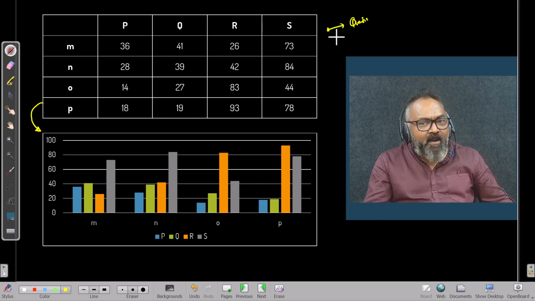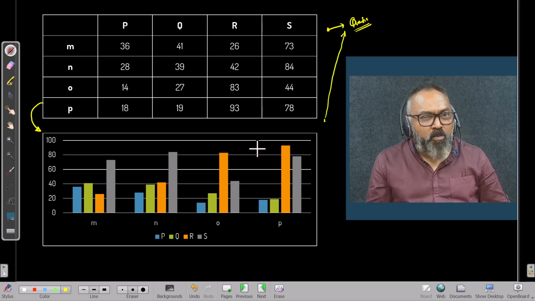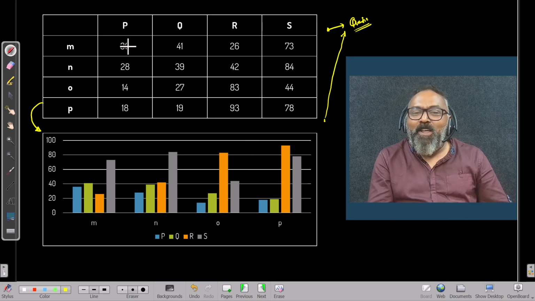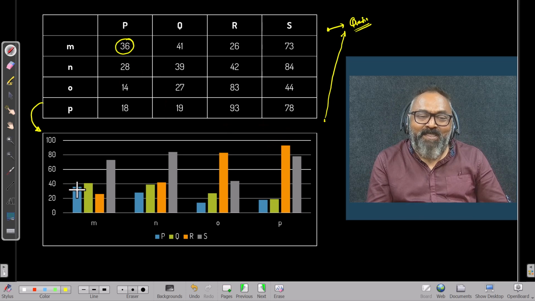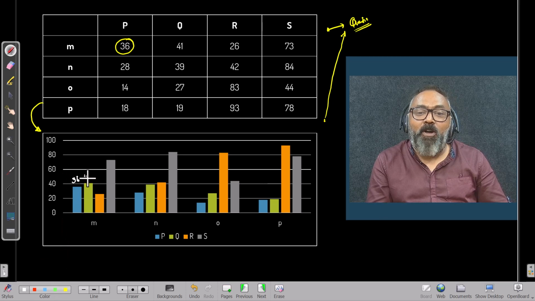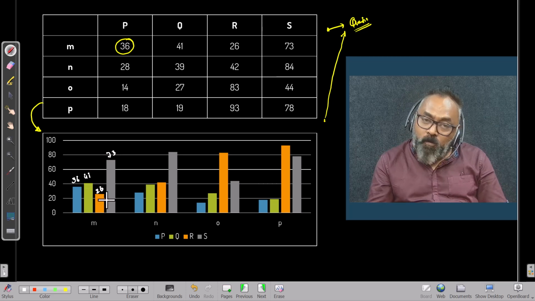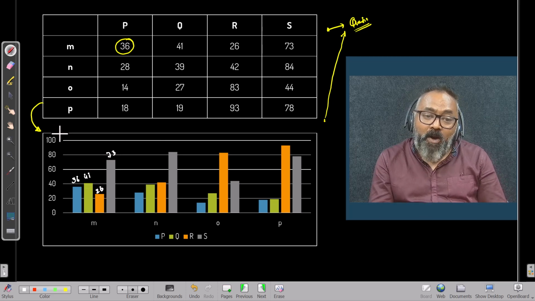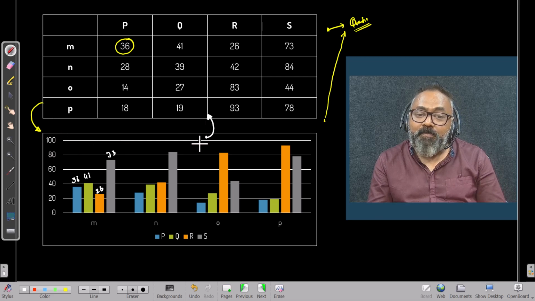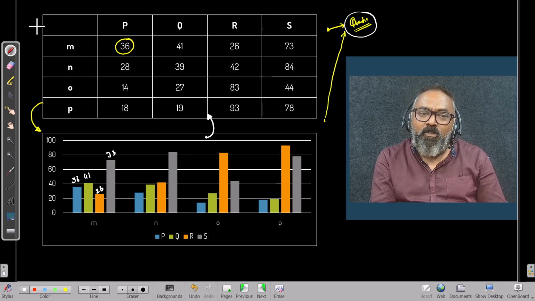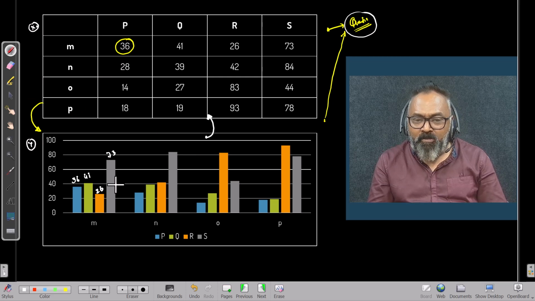What you need to do with this data and what you need to do with this particular data would make it a different chapter. Now I do agree that this is very obvious, 36. Here you have to find out 36. But what if in the actual diagram I give this data also: this is 36, this is 41, this is 26 and 73? I do understand that you have to convert this into this and answer the question. But fundamentally, can I then define this as chapter X and another chapter Y when it's presenting the same data in a different fashion?